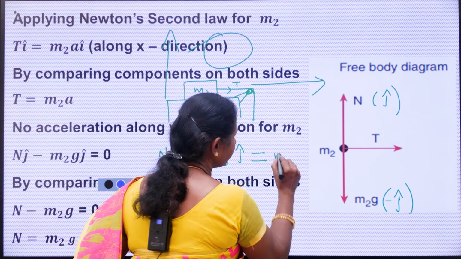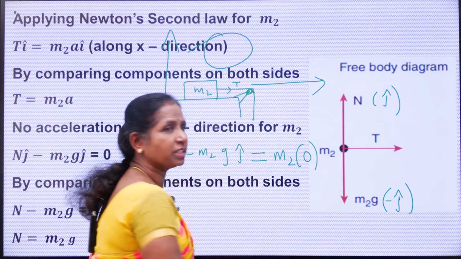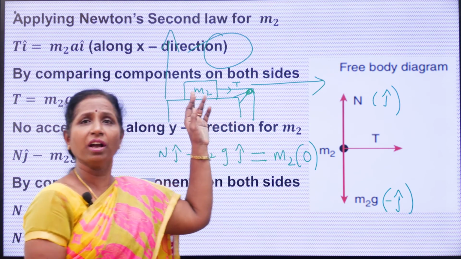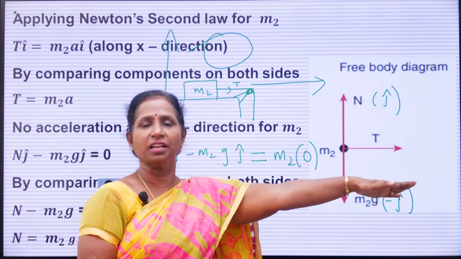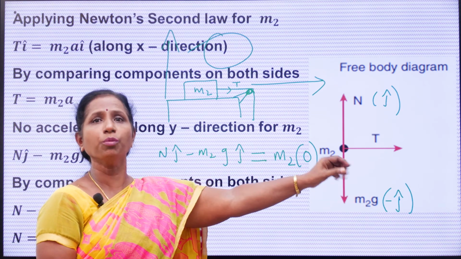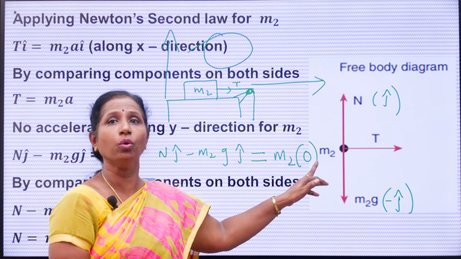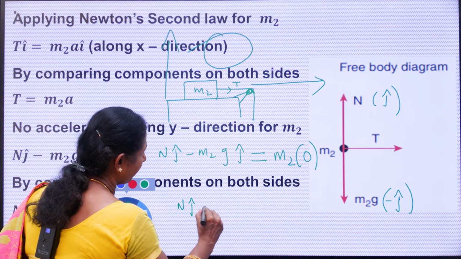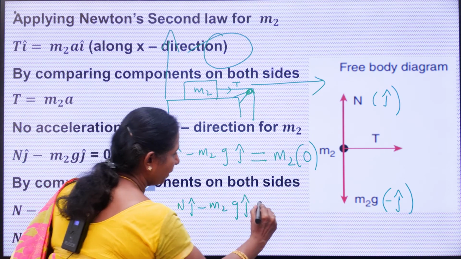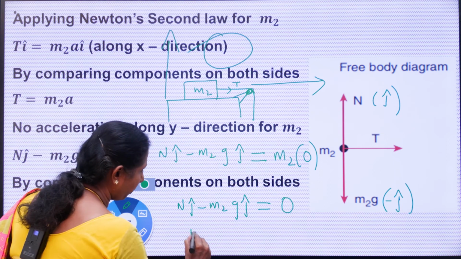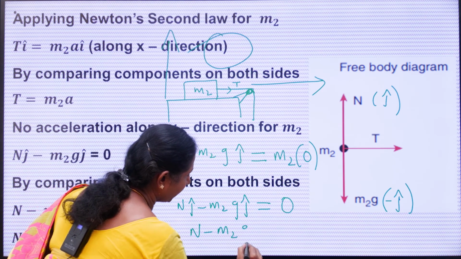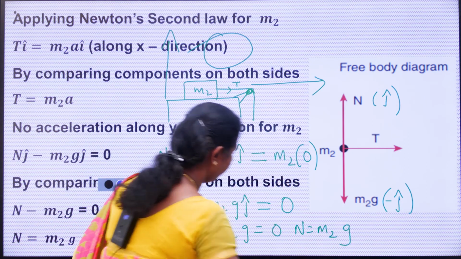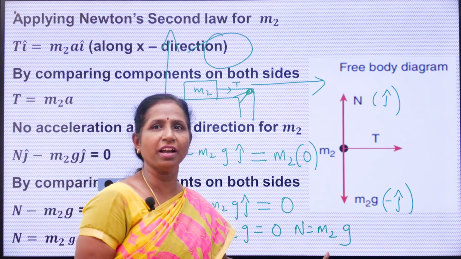Therefore, on the right side, mass m2 into acceleration is 0, because the body is not moving along the y direction; it is moving only along the x direction. So what is the equation now? N j cap minus m2g j cap equal to 0. Comparing the components, N minus m2g equal to 0. From this, N equal to m2g. Clear?